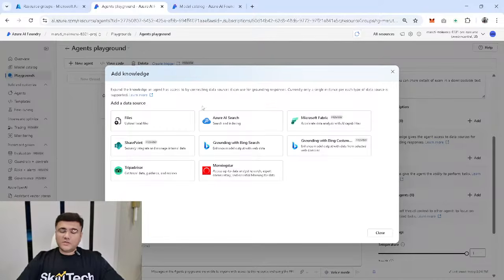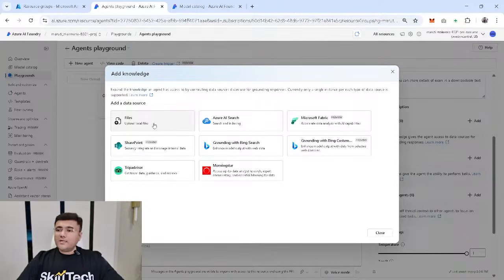Now I can add a file search kind of a knowledge tool or Azure AI Search kind of thing, or maybe Microsoft Fabric. This is the same thing which I was showing you in the slide. You also have some real-time data which you can associate with grounding with Bing Search kind of thing. Or maybe you can use TripAdvisor, Morningstar kind of licensed APIs which are associated with this.